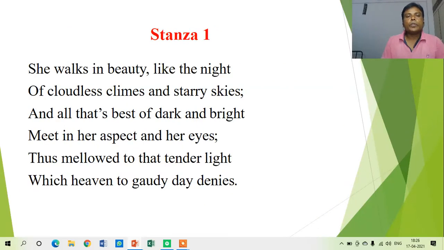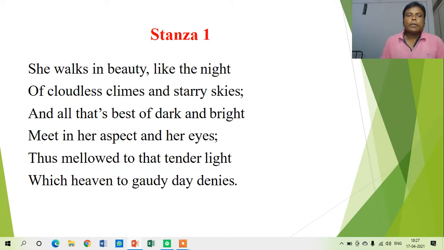Now let us come to the poem She Walks in Beauty. There are three stanzas in this poem. Let us take a look at all three stanzas one by one. For the first stanza, I would like to suggest to all my friends that you should look at the terms and phrases used in this poem. They are very beautiful and very effectively written by the poet.